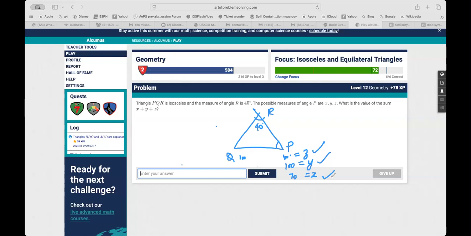50, yeah. Wait, I got 52. Wait, what did we do? I mean not 50, 70. Yeah, 70. Oh, is my answer right? Yeah, I gave you a heart. So it was just a computation mistake, I feel. Did you get it? Yeah. No worries. Okay, let's move on.